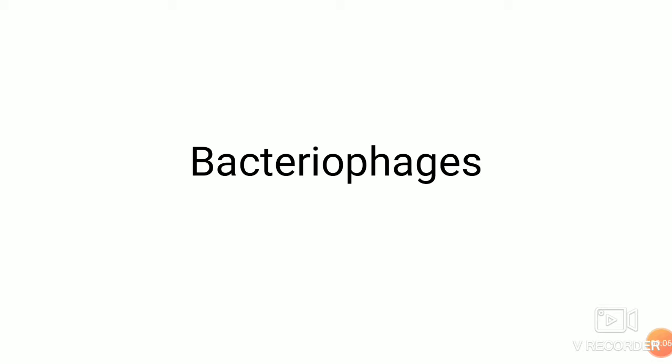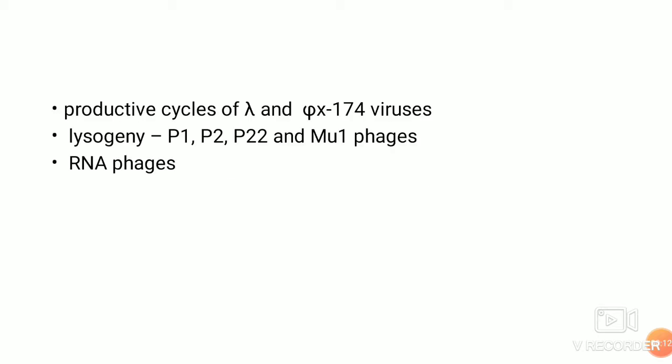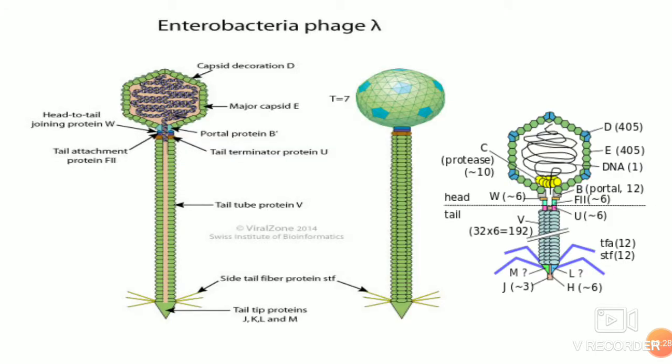Students, in paper 205, you have to study about bacteriophages. In that, the productive cycles of lambda phage and phi X174, and how lysogeny is established by P1, P2, P22, and Mu phages, and about RNA phages. So this lecture is about a very important and extensively studied bacteriophage,